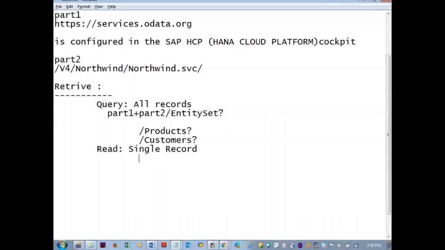Single record. How to achieve the single record? / entity set, then issue a primary key. So that primary key can be an int, it can be a string. If it is an int, directly pass the primary key, that number. If it is a string, pass it in single quotes.